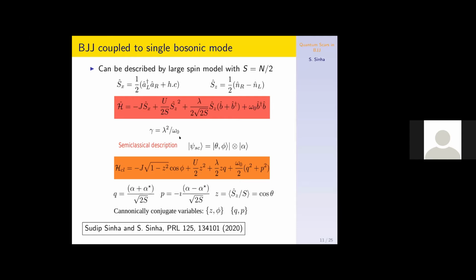So the effective... Hi, Subhasis. There is a question in the chat box. So the question is, can you please tell once again what is quantum scar?